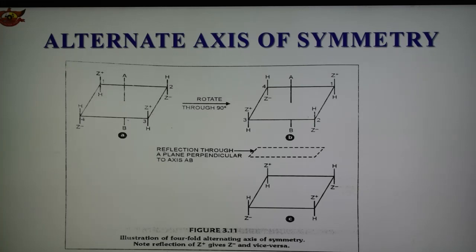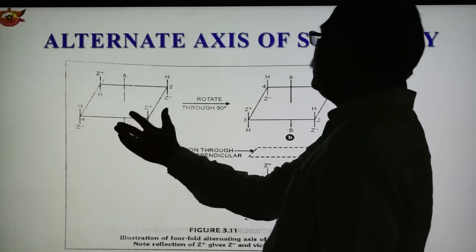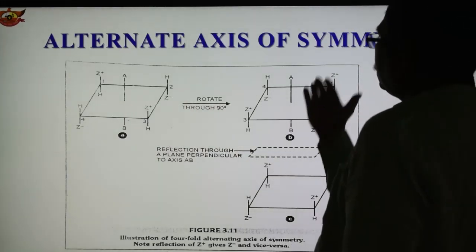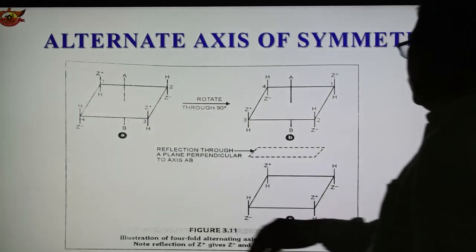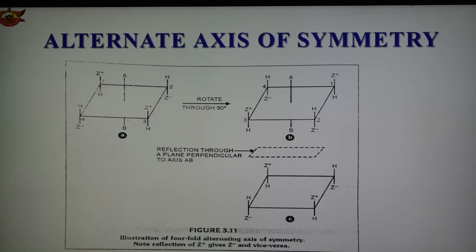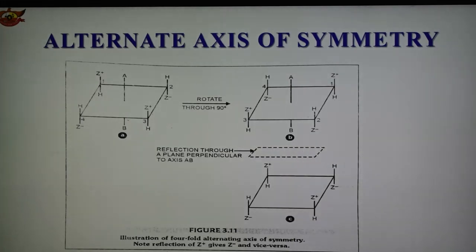So this is the third element, the alternating axis of symmetry. This is one example, and when we rotate through 90 degrees we get this. Rotated through 90 again, we get this one, and C is the reflection of B. In this way we obtain different alternating axes of symmetry.